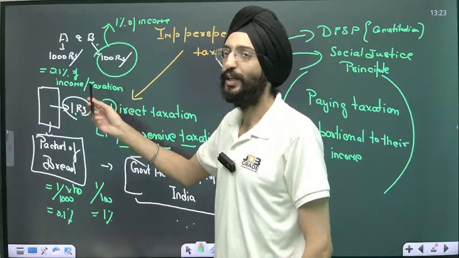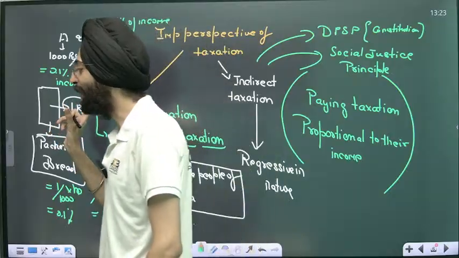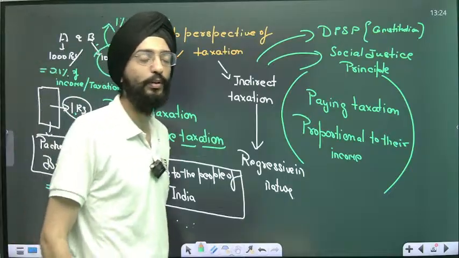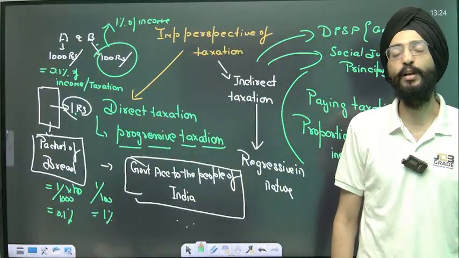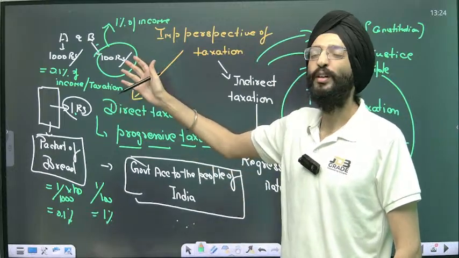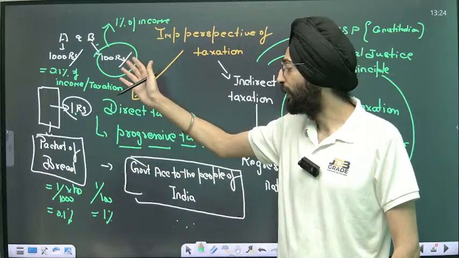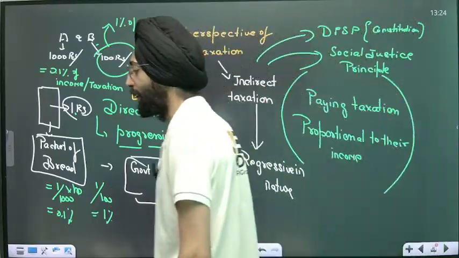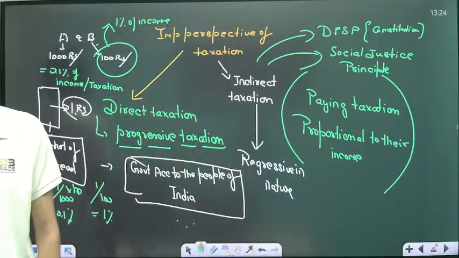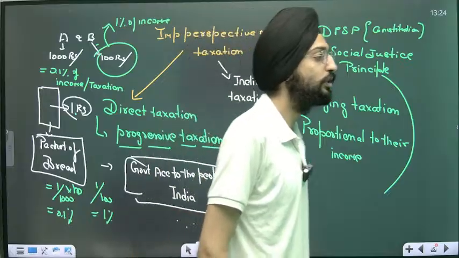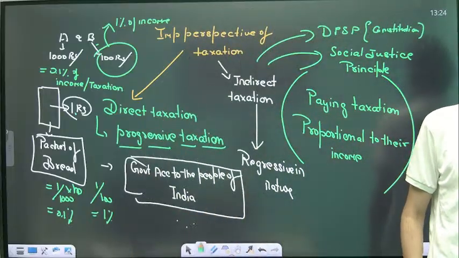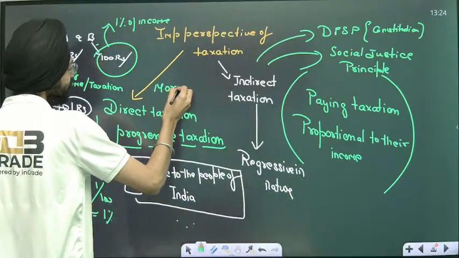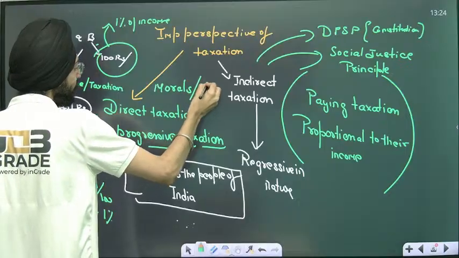That is 1%. So you can clearly make a distinction between these two points: a person who is earning more is paying only 0.1% of his income as GST, whereas the person who is earning way less is paying 1% of his income as GST. So you can think about how it is regressive, how it's against the principle of DPSP, against the principle of social justice, and even against the principles of morals and ethics.